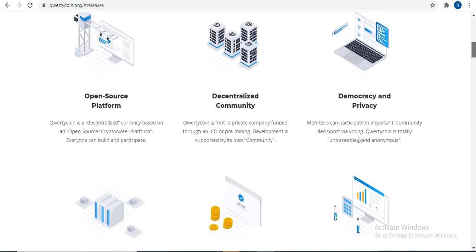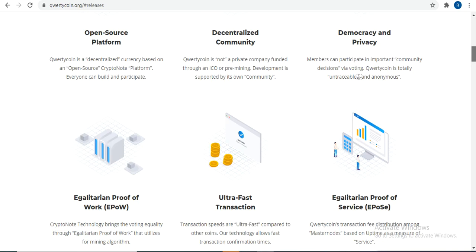Here are some important features about this platform, so must watch this. Open source platform: QuartyCoin is a decentralized cryptocurrency based on an open source crypto node platform. Everyone can build and participate. Decentralized community: QuartyCoin is not a private company funded through an ICO or pre-mining. Development is supported by its own community. Democracy and privacy: members can participate in important community decisions via voting. QuartyCoin is totally untrackable and anonymous.